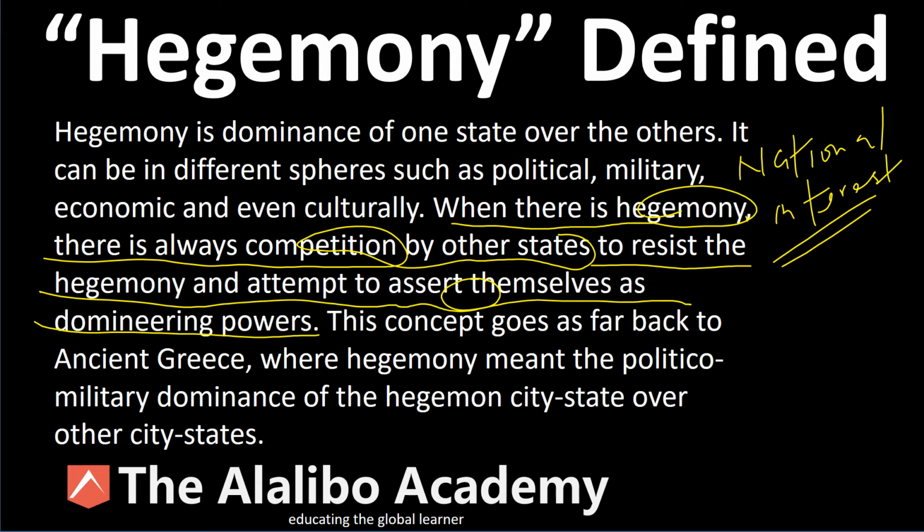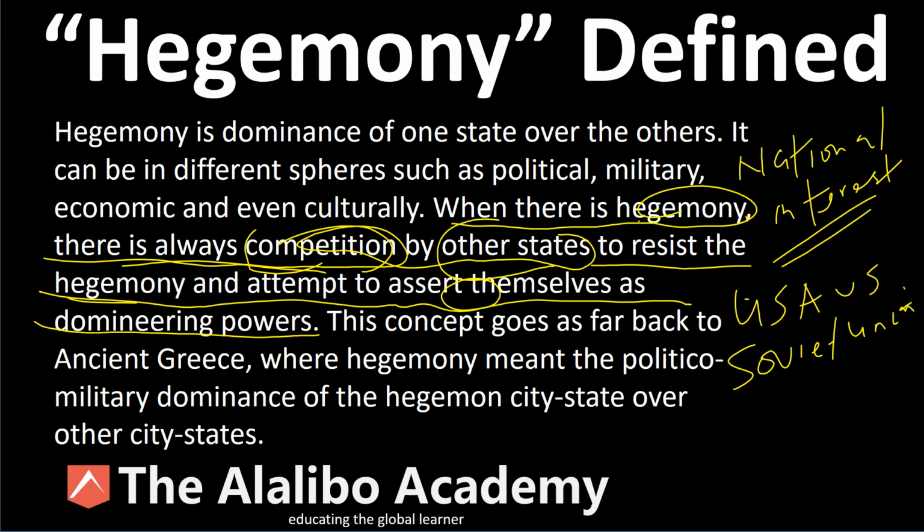It says, when there is hegemony, there is always competition by other states to resist the hegemony. So once again, we look at the example of the United States versus the Soviet Union. During the Cold War, there was hegemony. The United States had its spheres of influence, which was